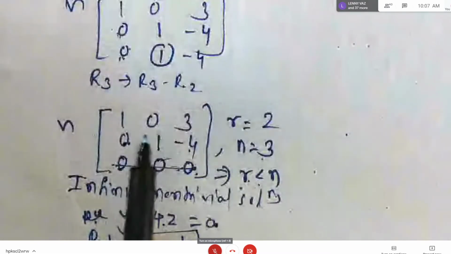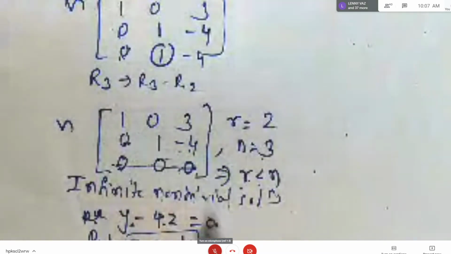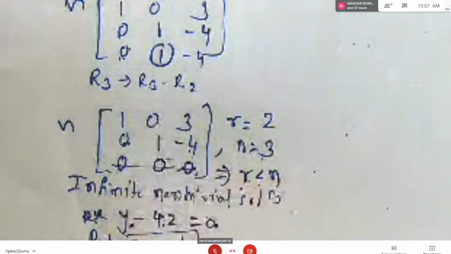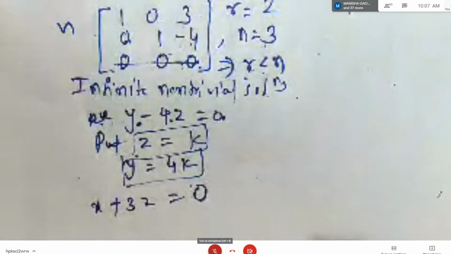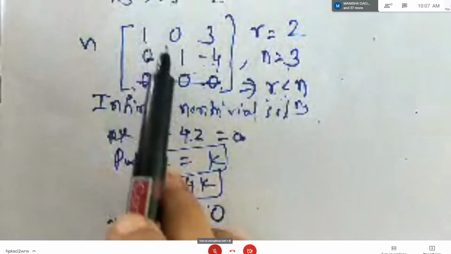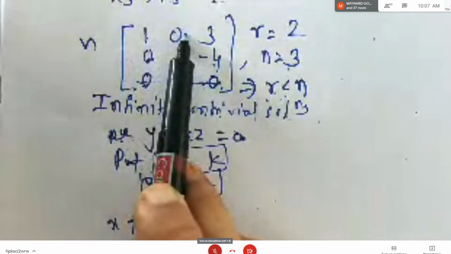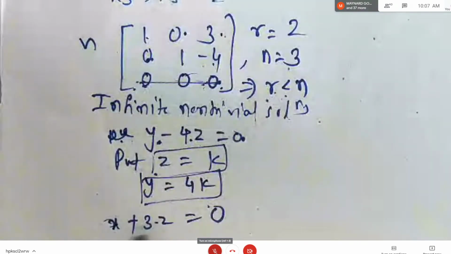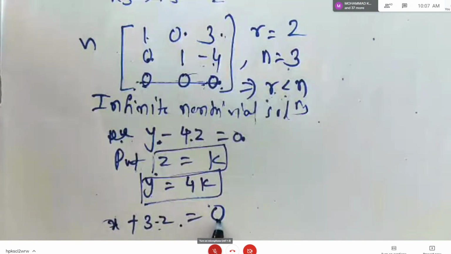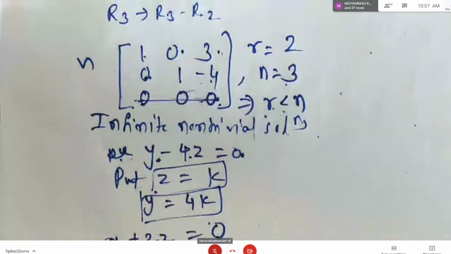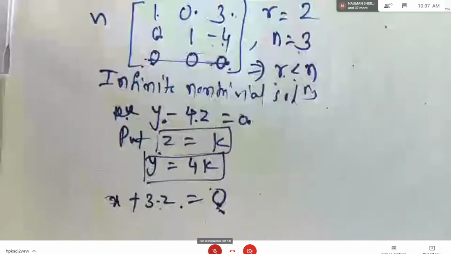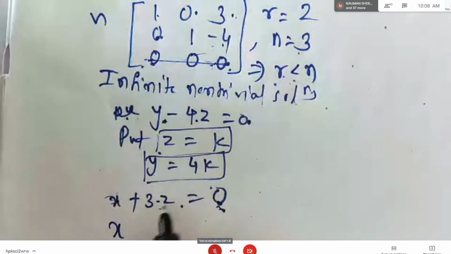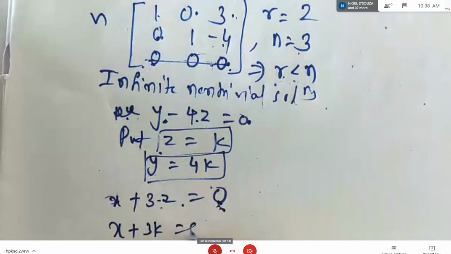And then go to the first row. It is 1 into x is x, plus 0 into y I am not writing, plus 3z is equal to 0. From where I got this equation, students? It is from the first row: 1x plus 0y plus 3z. From where I am getting this 0? From my system of equations. Right hand sides are all zeros. Okay? So x, what is z, students? K, no? So 3k is equal to 0. So what is x? X is minus 3k.